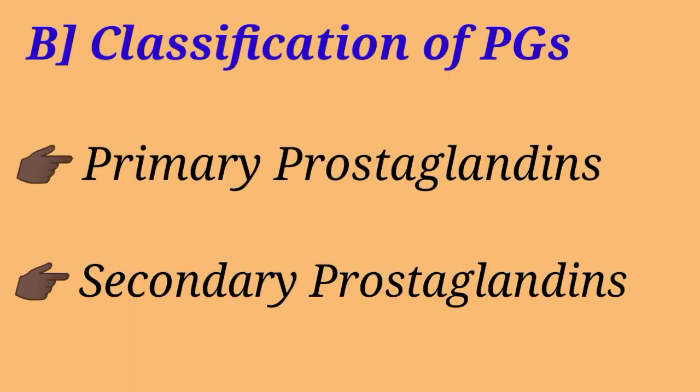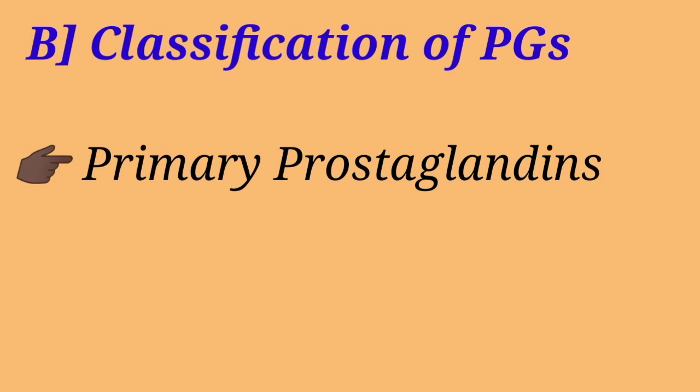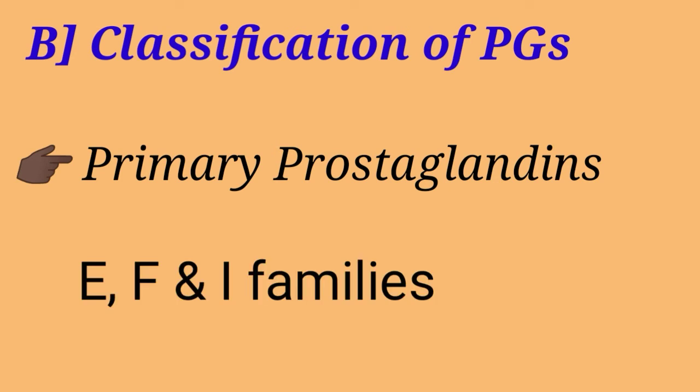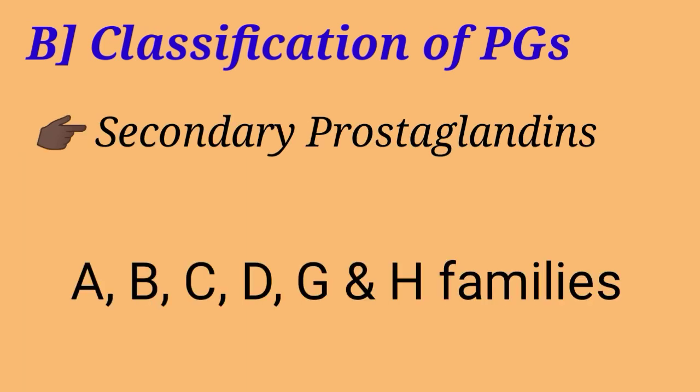Prostaglandins are also classified into two groups, primary prostaglandin and secondary prostaglandin. Primary prostaglandins include the E, F, and I families, whereas secondary prostaglandins include the A, B, C, D, G, and H families.